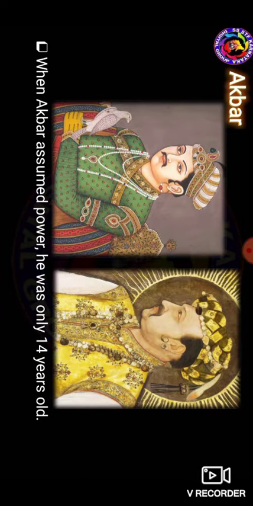When Akbar assumed power, he was only in his 14th year. After the death of Humayun, Hemu, the military general of the Bengal king Muhammad Shah Adil, opposed and conquered Delhi and Agra.